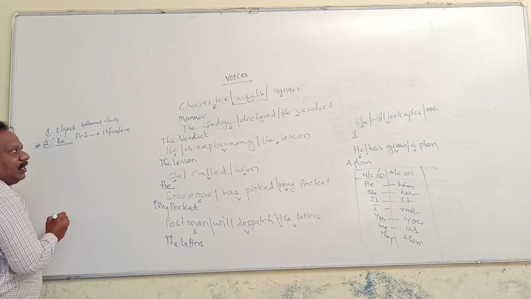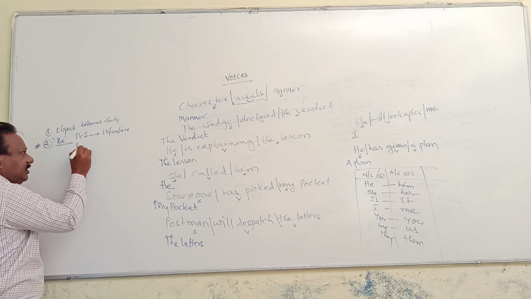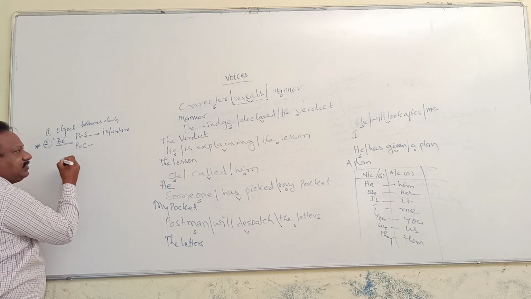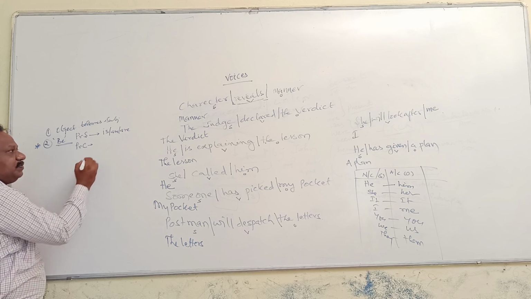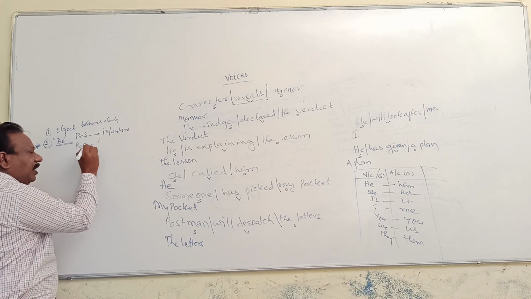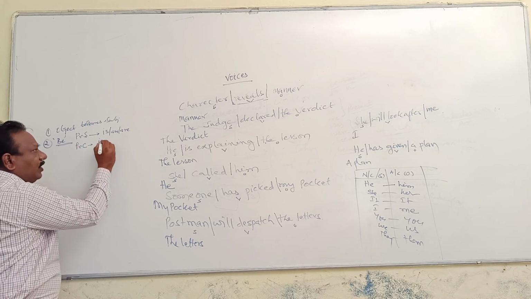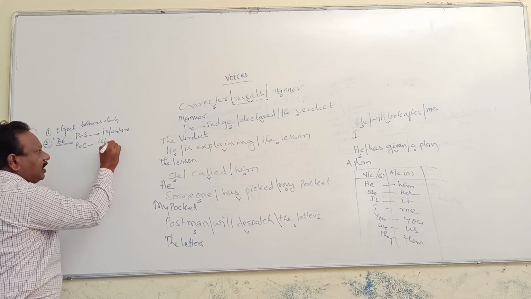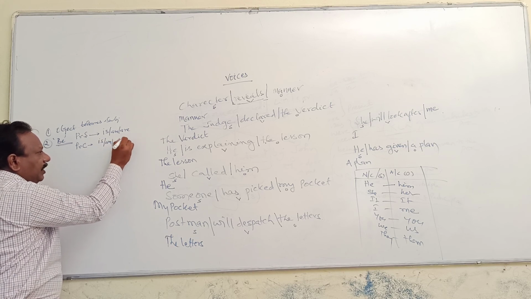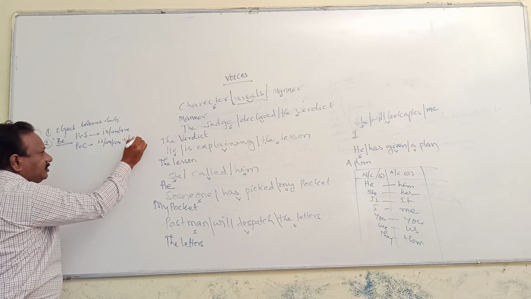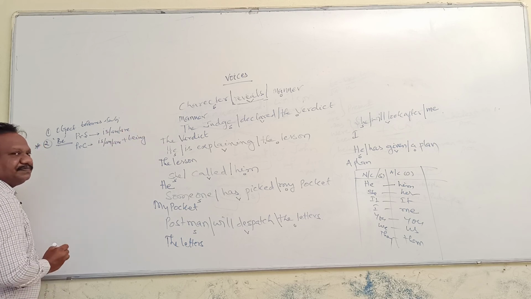In case the given sentence is in present continuous tense. Present continuous means what? Present be form along with the continuous be form. What is the present be form? Is, am, are plus continuous be form, that is being, is used.